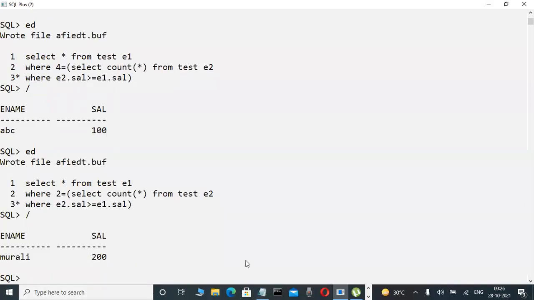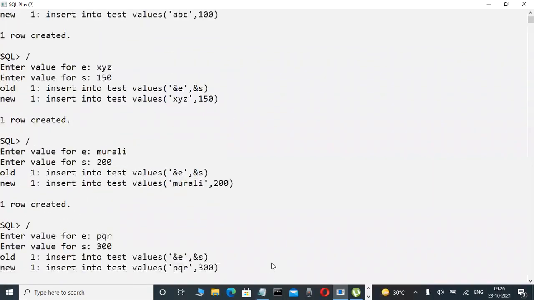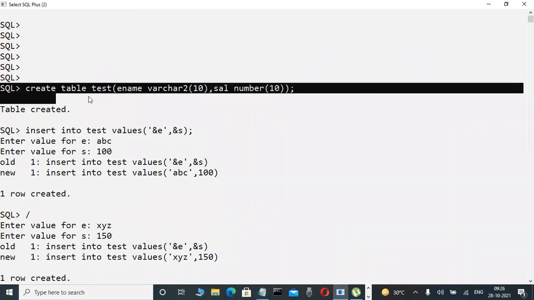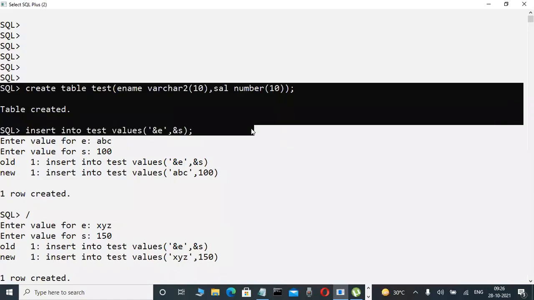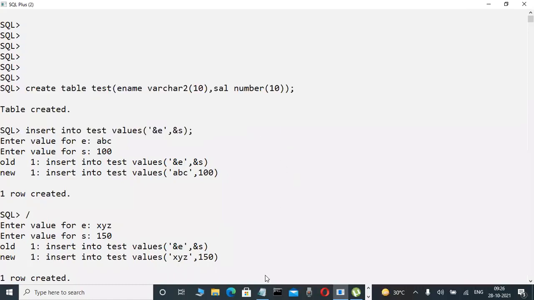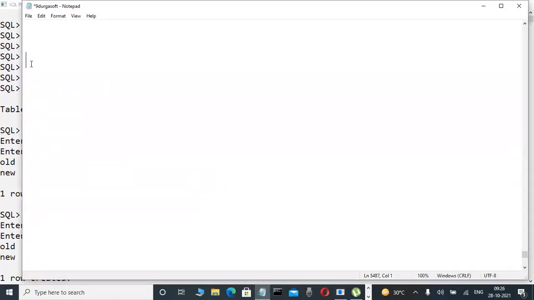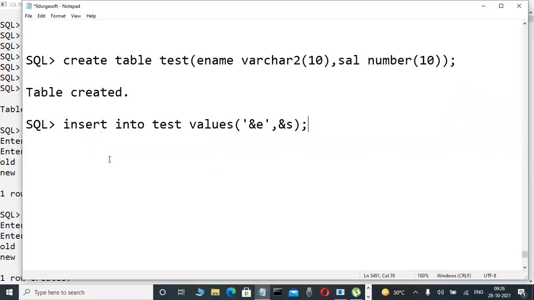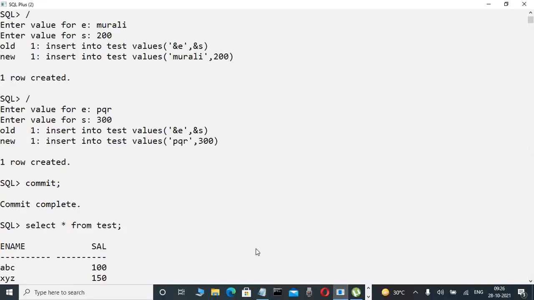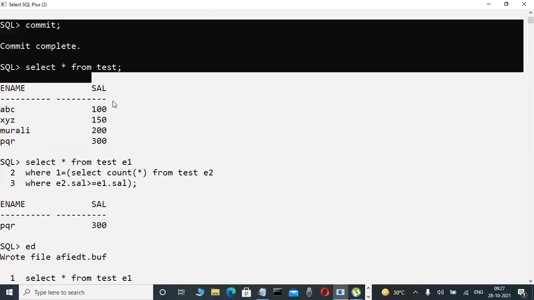First, you write up to this point, whether second highest salary or third highest salary, anything you are writing. Then we start the execution step by step, like this. So many things I will tell you through the steps, so that everyone can understand.